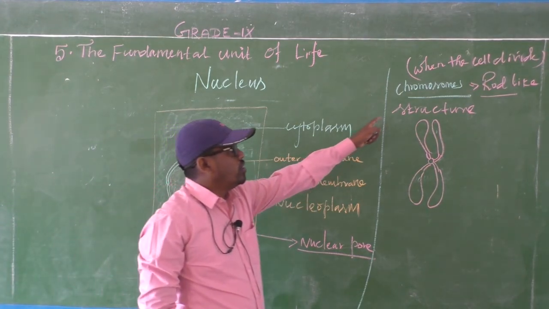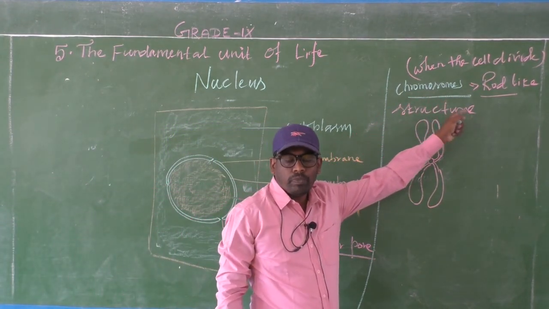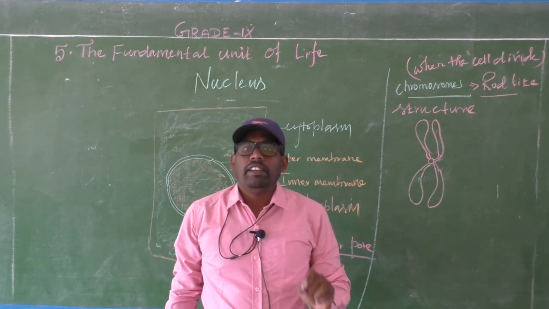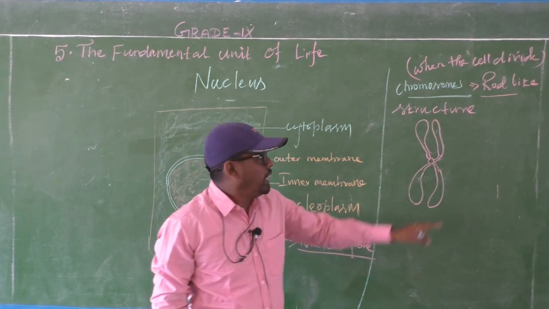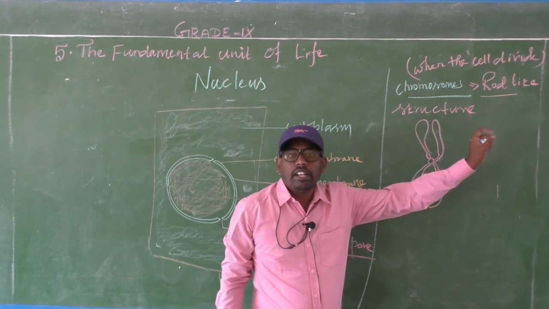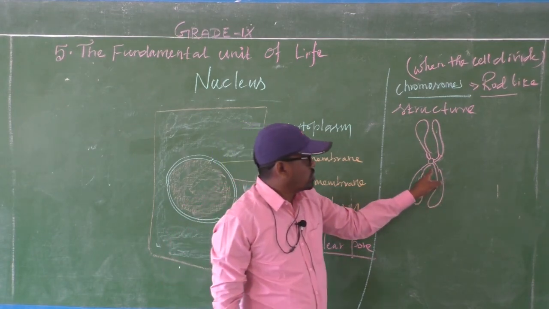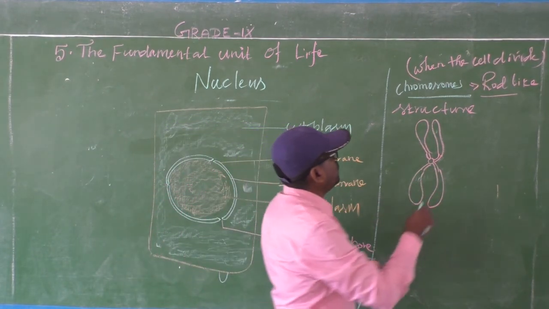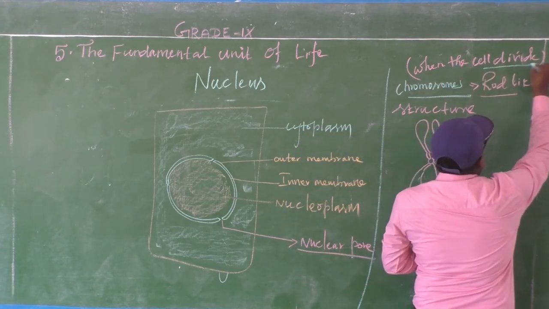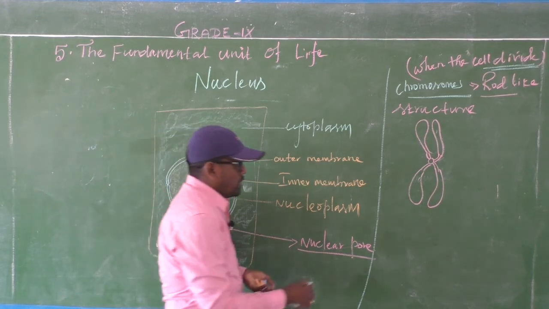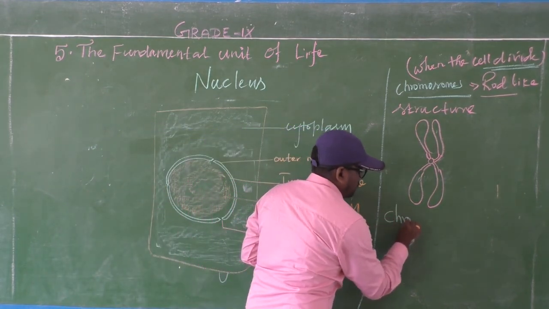Again, the nucleus contains chromosomes. When the cell is divided, you can see the rod-like structure, which is called a chromosome. It is visible when the cells start to divide. Okay, another one is chromatin.